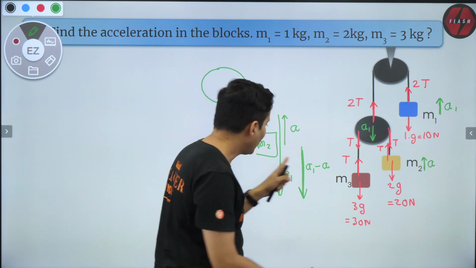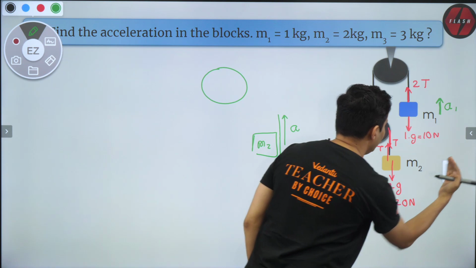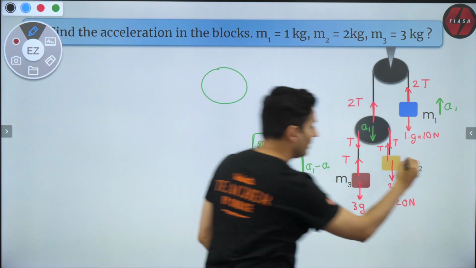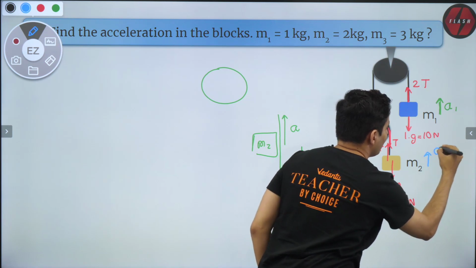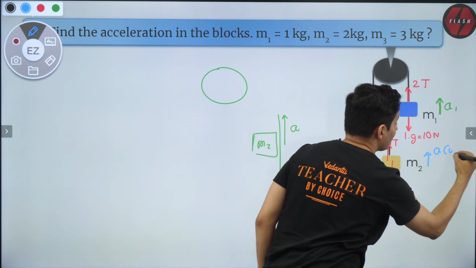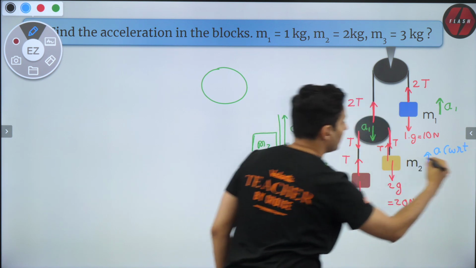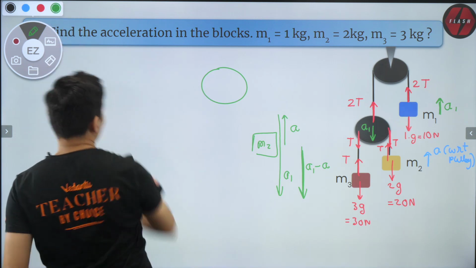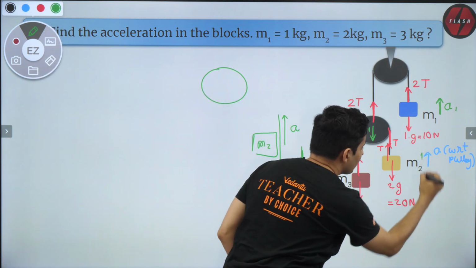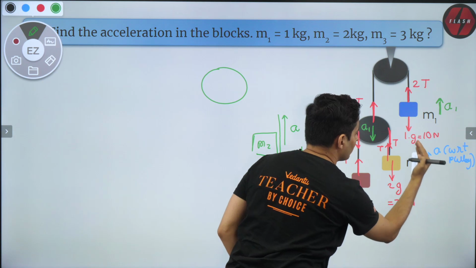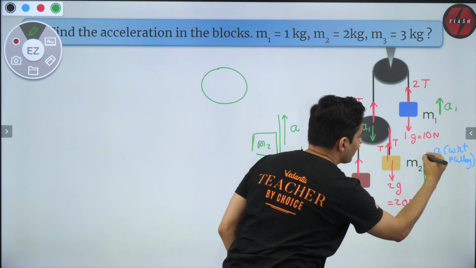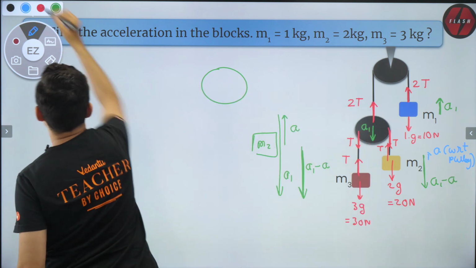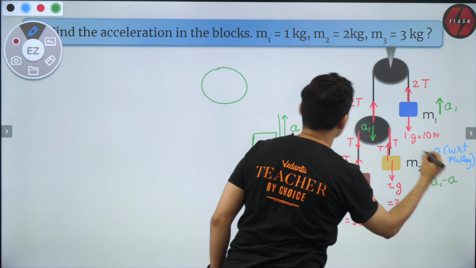Great. So actually speaking, understand this M2, I'm using blue color deliberately, moves up by A. This is with respect to the pulley, not with respect to the ground, but actually speaking, it has come down by A1 minus A. Please understand that.